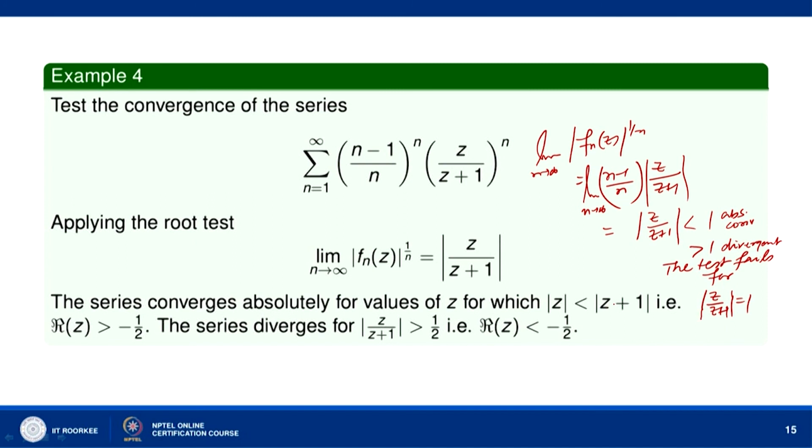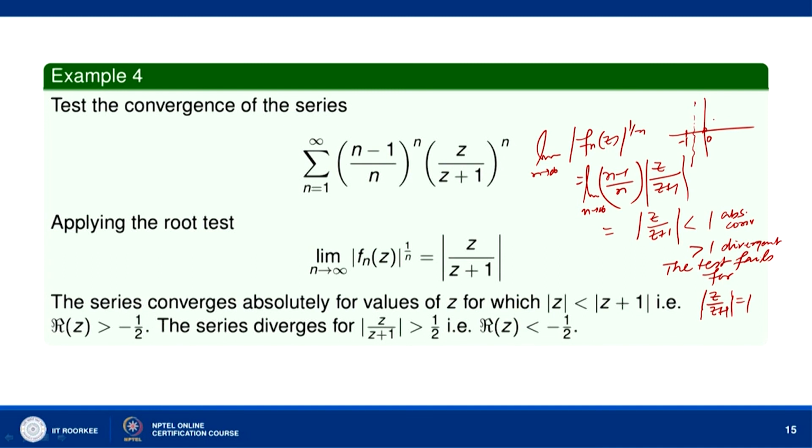So, mod of z less than mod of z plus 1 means what? It is the set of those points z whose distance from 0 is less than the distance from minus 1. If you take 0 here and minus 1 here, this is minus half.